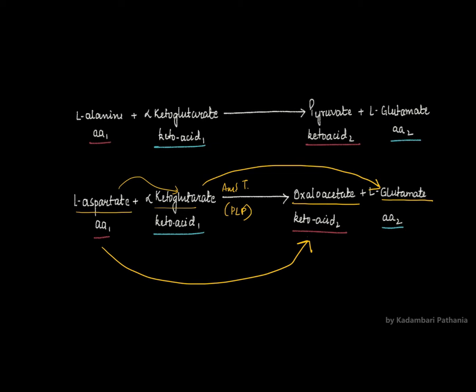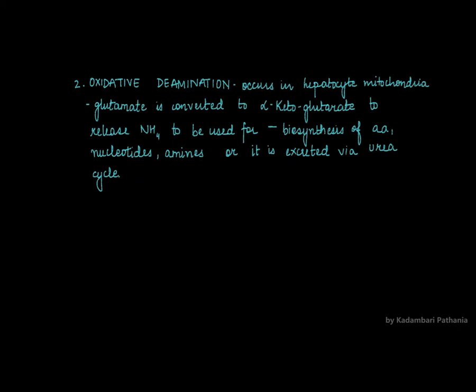This was the first step of the degradation or breakdown of amino acids, in which the amino group is transferred to some other molecule. The second step is oxidative deamination. In oxidative deamination, it will occur in the hepatocyte mitochondria.